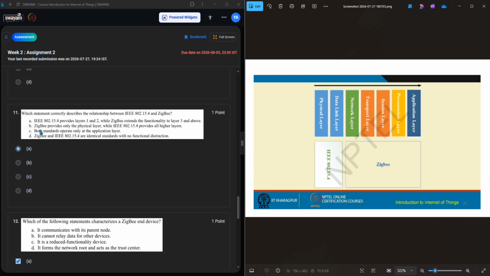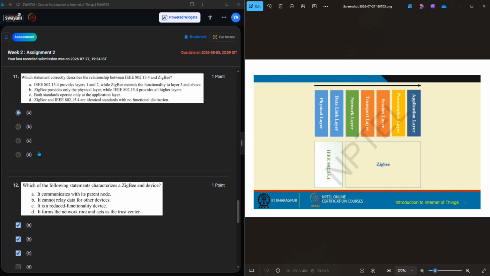Zigbee provides only the physical layer? No, it's not the physical layer. Provides all higher layers? No, this is also no. Both standards operate only at the application layer? No. Zigbee and IEEE 802.15.4 are identical standards with no functional distinction? This is also wrong. Option A is the perfect answer.